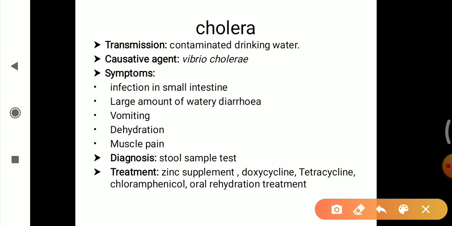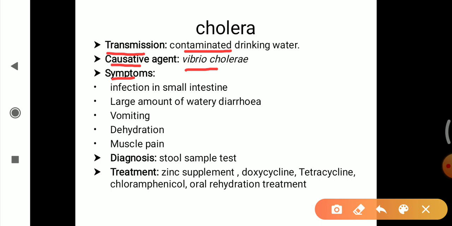Now we will first see how transmission of this disease takes place. Transmission generally means that the disease is transmitted through contaminated drinking water. Once in contact with contaminated drinking water, this disease is transmitted. Causative agent means the pathogenic microorganism that causes the disease. The bacteria name is Vibrio cholerae, which is responsible for cholera.